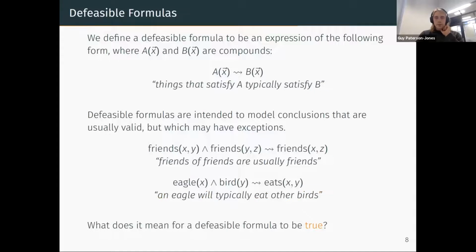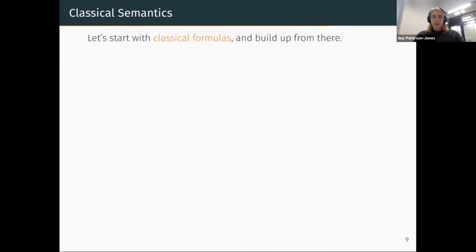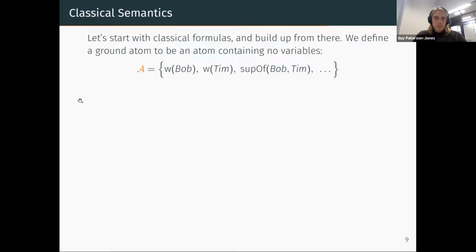Right, so this is the language of our model. And the next thing to talk about is what it means for a defeasible formula to be true. We'll start with classical semantics just to get going and then build up from there. A ground atom, and again this is a standard definition, is just an atom that has no variables. We denote the set of ground atoms by calligraphic A. For instance, this contains things like W(Bob), or Bob is a worker, where W stands for worker, or Tim is Bob's superior. And there are lots of other ground atoms depending on your choice of language.